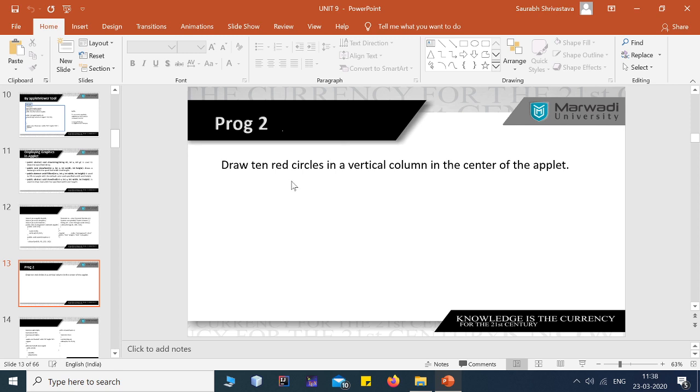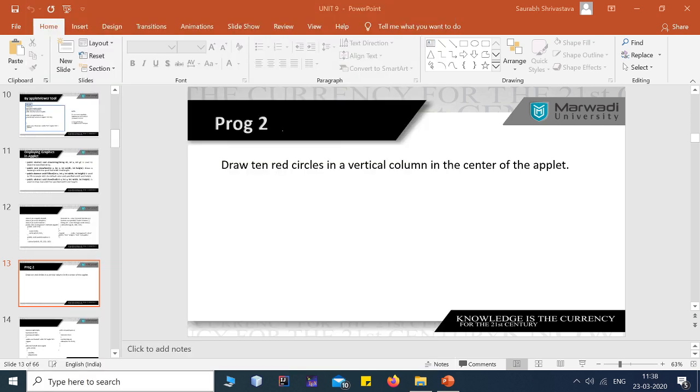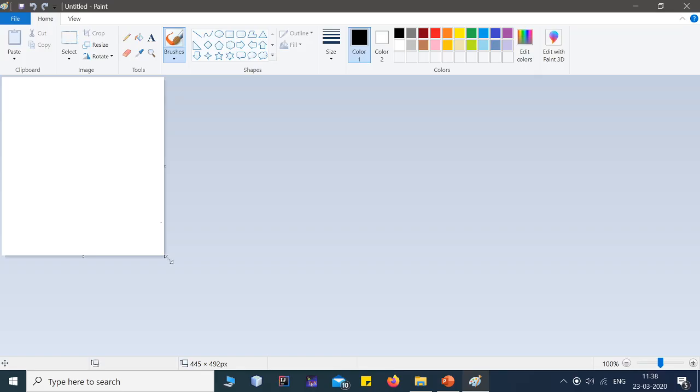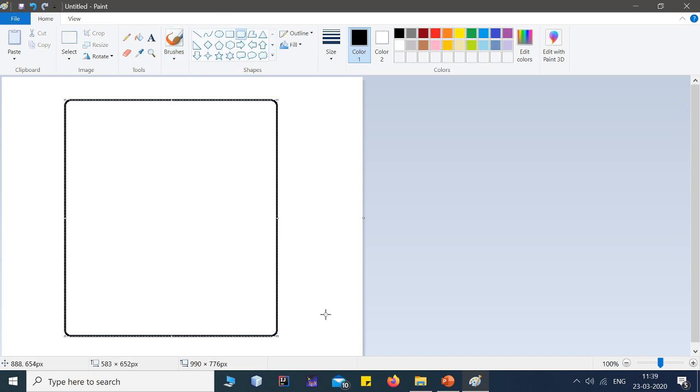that is, draw 10 circles in red color in a vertical column in the center of the applet. I'll tell you what this means. In this program, guys, we need to create one applet, and in that applet I want to create 10 different circles filled with red color. First circle, followed by second circle, and so on till 10 different circles like this.